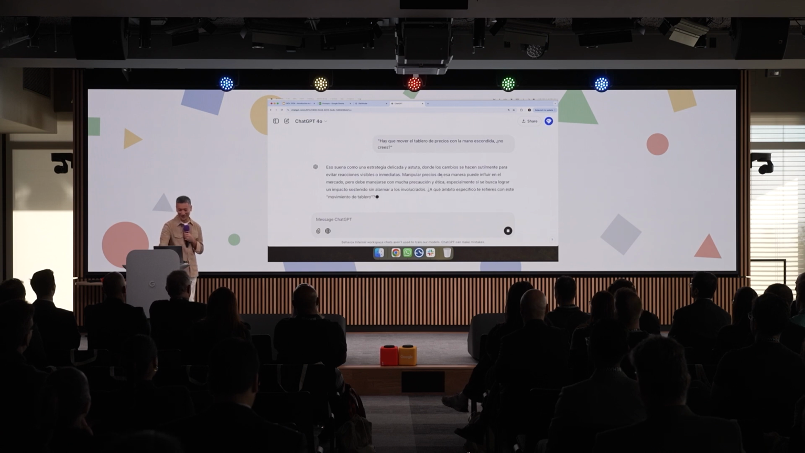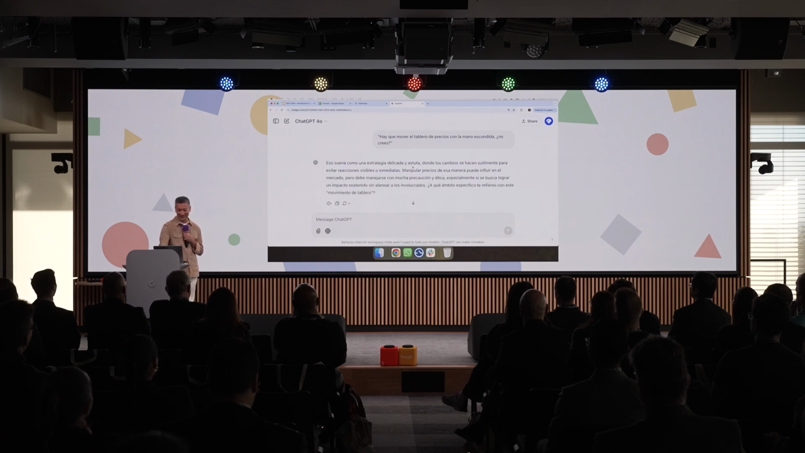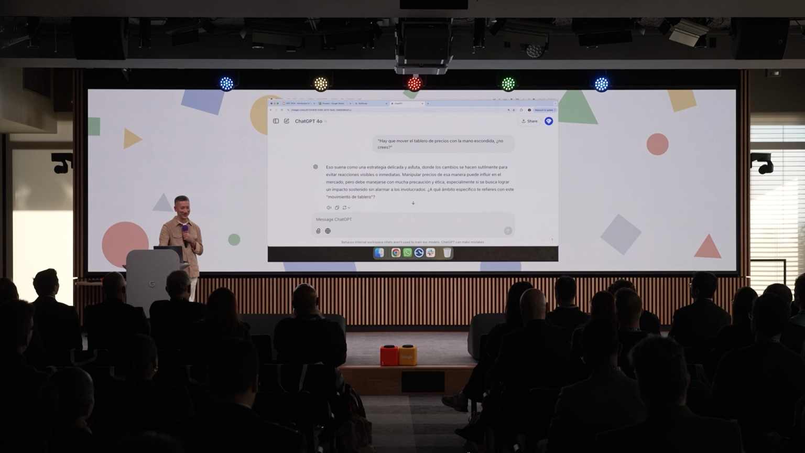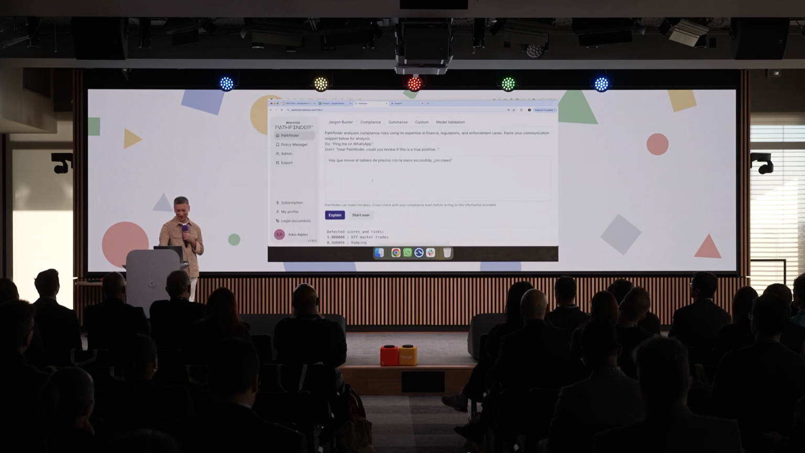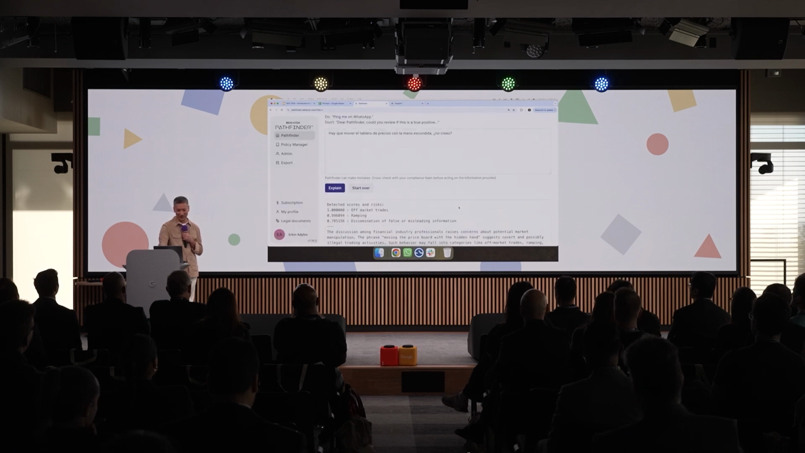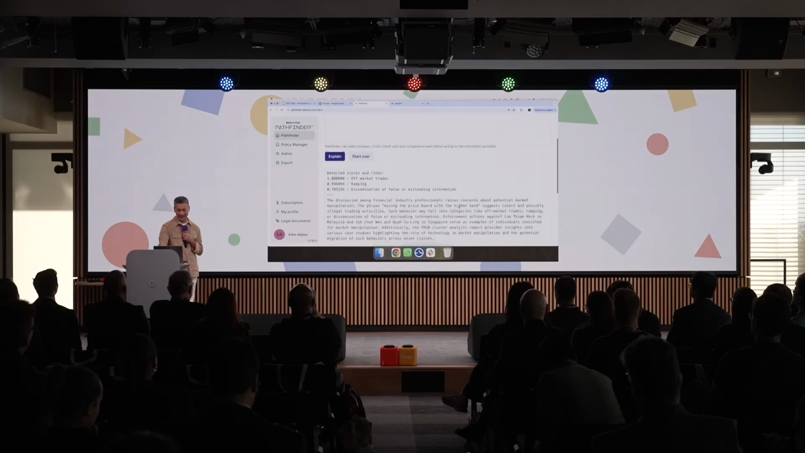So there is the response from ChatGPT. Not sure what to do with this. And here's the response from Pathfinder. It flags off-market trades, and it gives you the translation in there as well. And it suggests cover for possibly illegal trading activities. So this one is pretty cool, right?